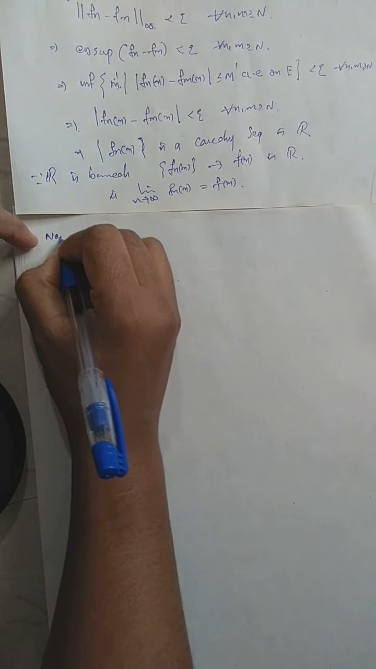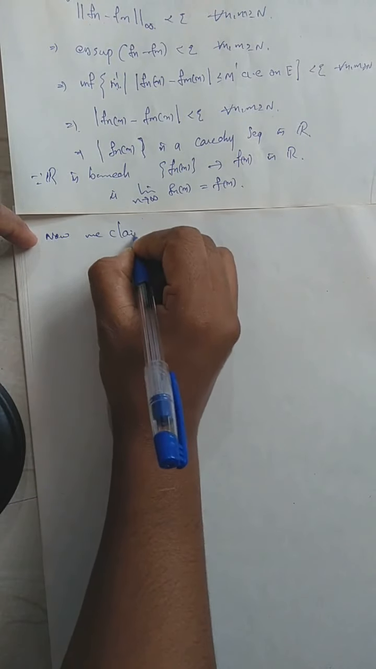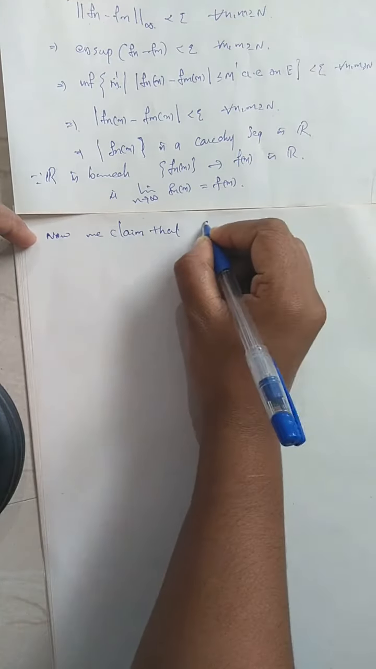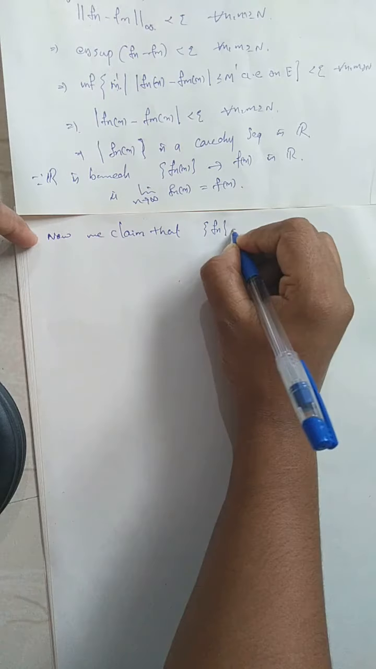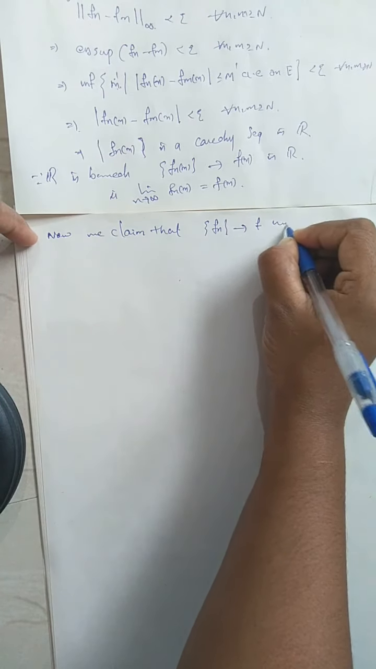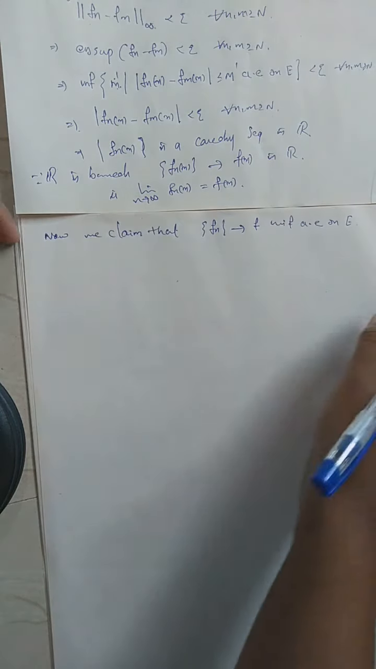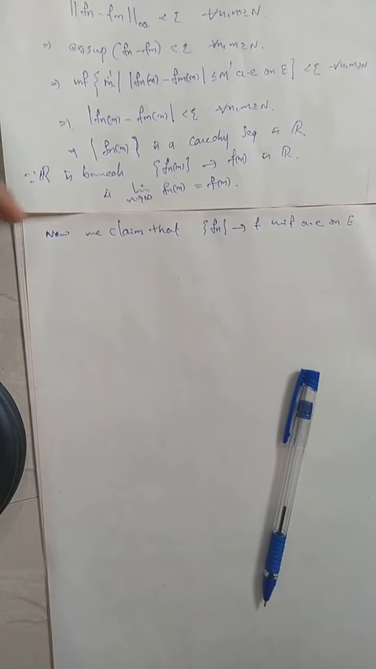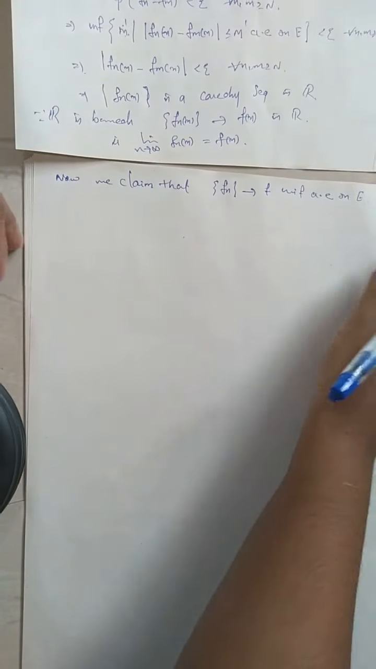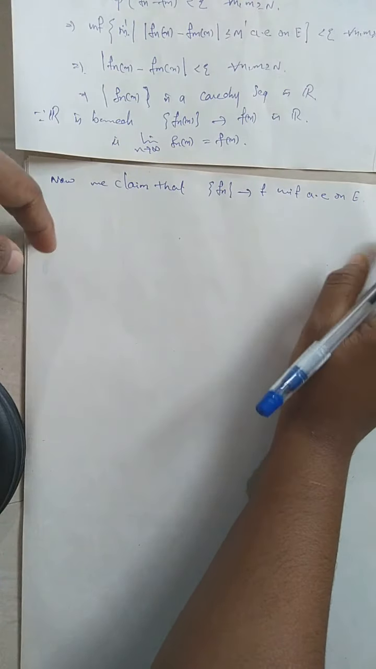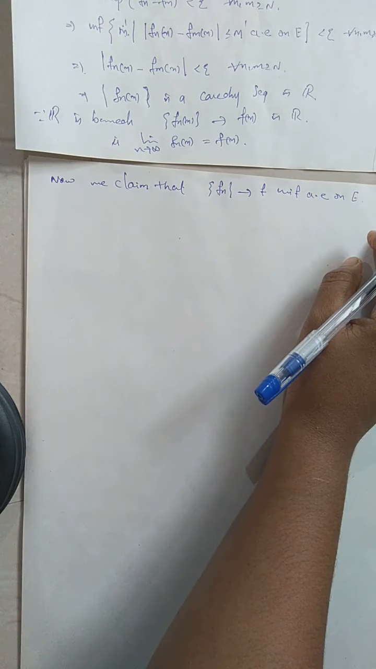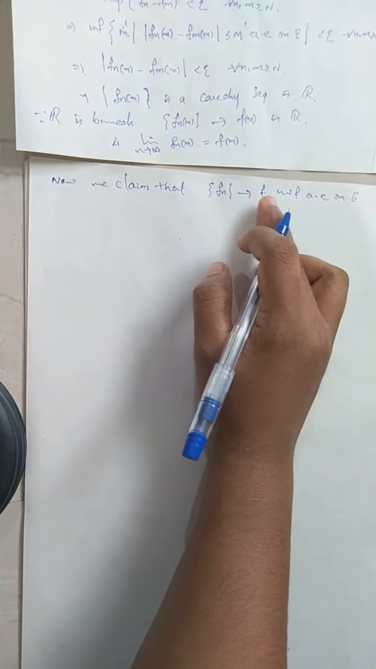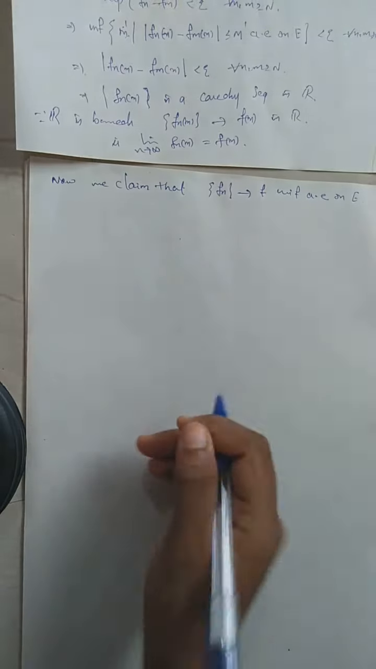Now we claim that our sequence of functions Fn converges to F uniformly almost everywhere on E. So how will you prove Fn converges to F? Almost everywhere on E means that when you consider the set of points at which Fn does not converge to F, that measure will be 0.